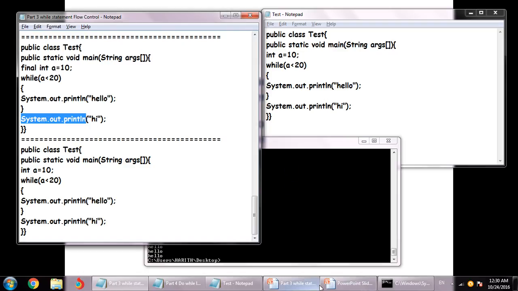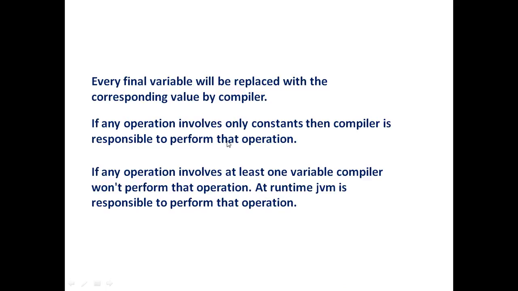Now if I move on with the next point, the next topic is the do while topic. So most of the points and the cases which we have discussed in case of the while loop are similar to the do while loop. But what's the basic difference and why is there a need for do while loop?